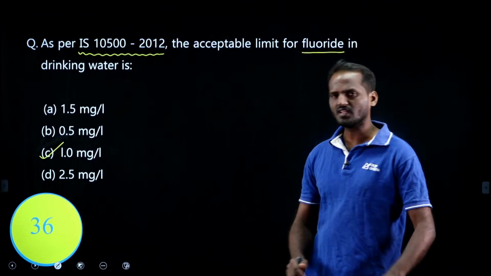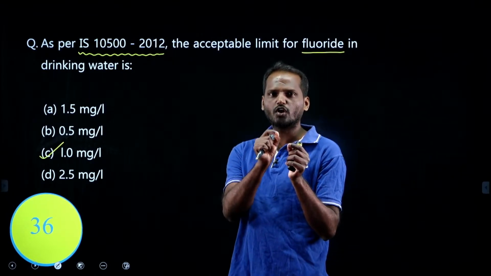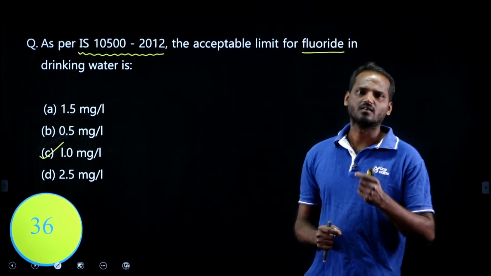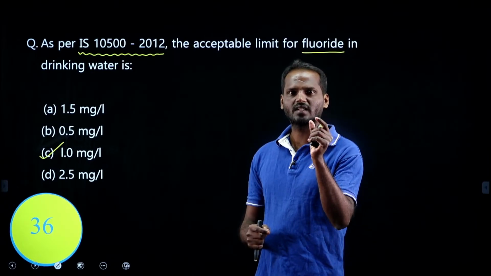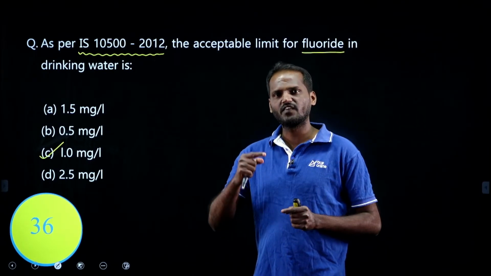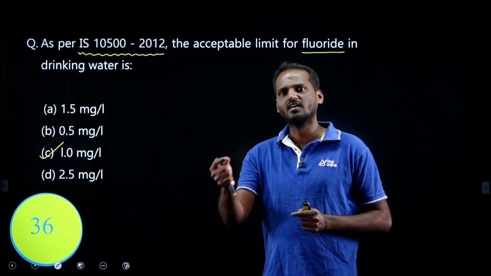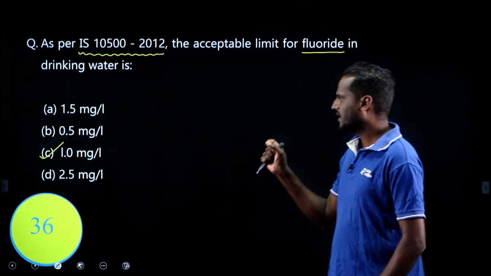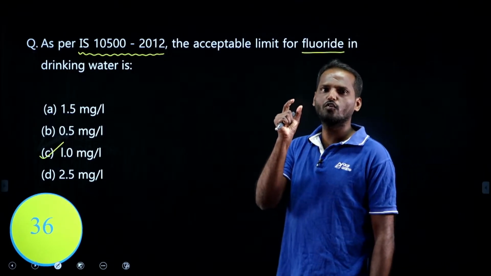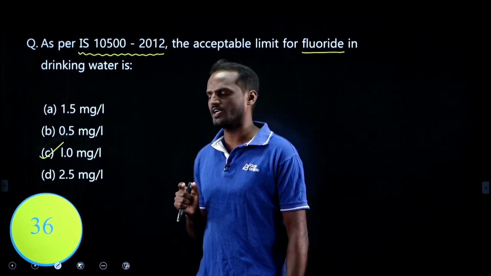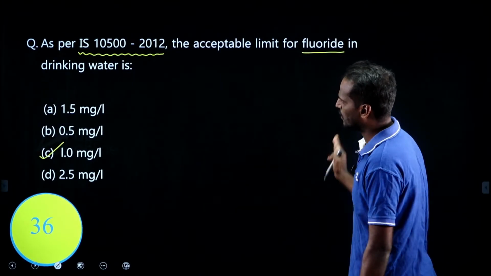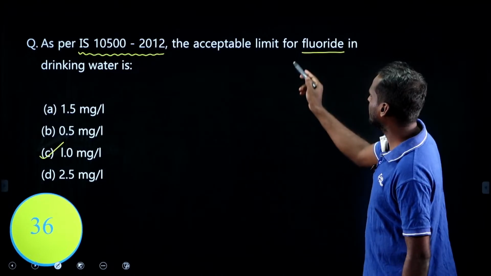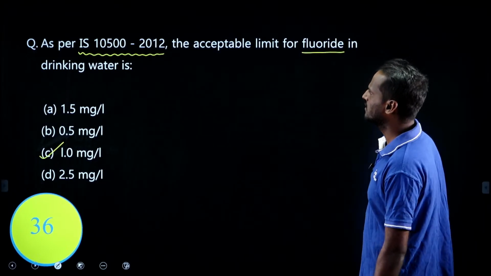This is correct. See, fluoride must be 1 to 1.5. 1 milligram per liter is required for our dental health. If 1 milligram per liter is present, it prevents dental cavities. If it exceeds 1.5 milligram per liter, it causes dental fluorosis, which is known as mottling of teeth. Okay? If it exceeds 5 milligram per liter, it causes bone fluorosis or skeletal fluorosis, right? This is a peculiar water quality parameter. We must have the limit between 1 to 1.5, right? Here we can say 1 is the correct answer, right? Okay, next.